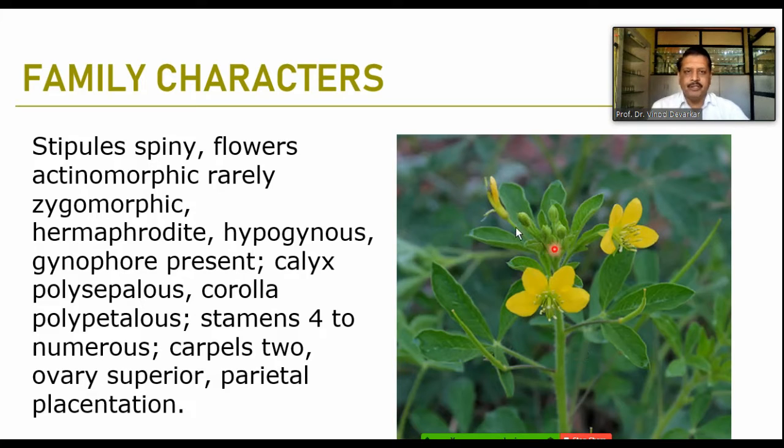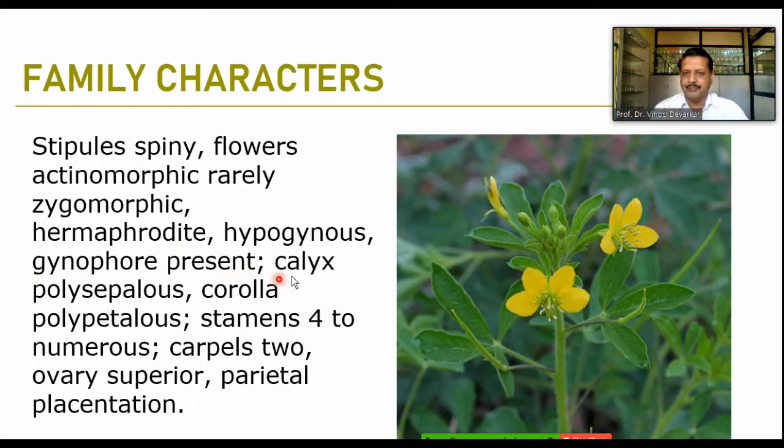Most of the time the stipules are spiny, wherever there are shrubby or woody climbers. Here, in this member, Cleomaceae, we find the stipule is leafy. The flowers are actinomorphic, rarely zygomorphic. They have male and female parts together, so it is hermaphrodite in nature. Hypogynous. Gynophore is present; this is the typical character of this family. Gynophore and gynandrophore: gynandrophore is present in Cleome gynandra, but the presence of gynophore is the typical character of this family.